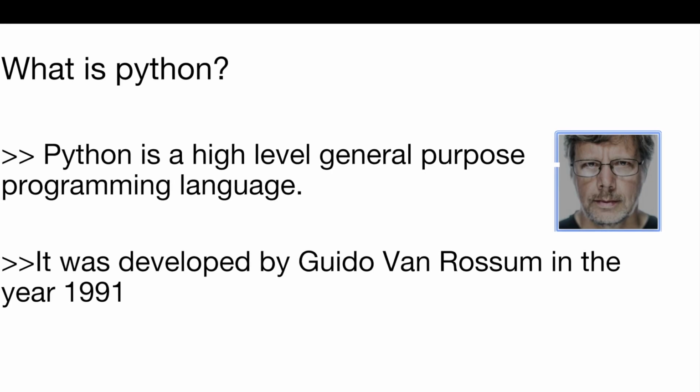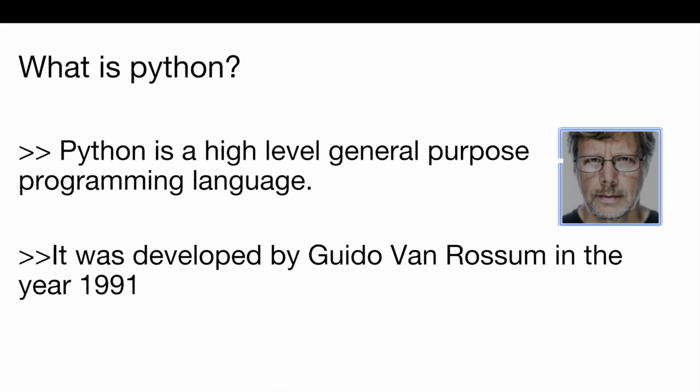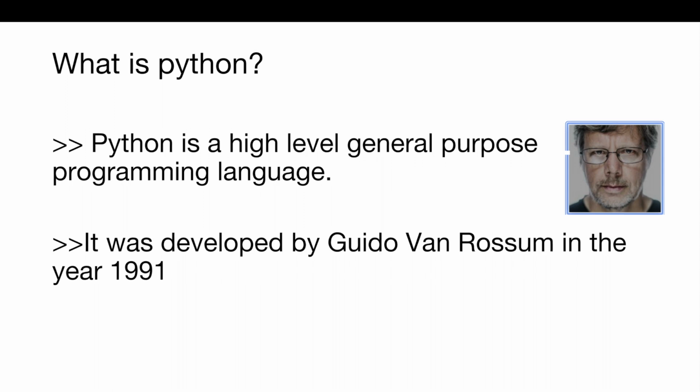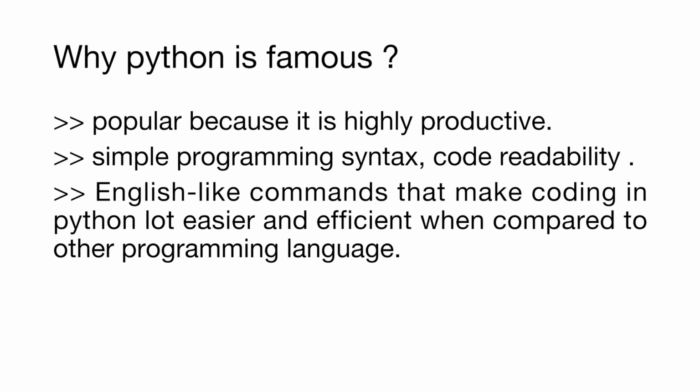So what is Python? Python is a general purpose high level programming language which was developed by Guido van Rossum in the year 1991. Why Python is famous?